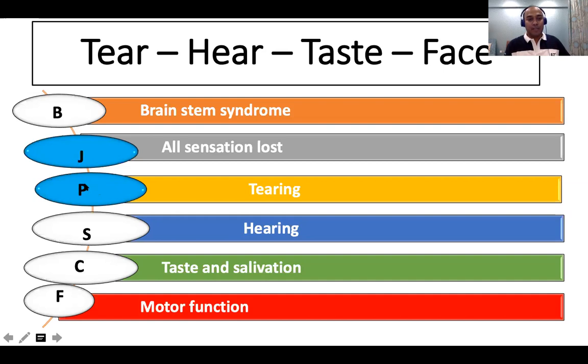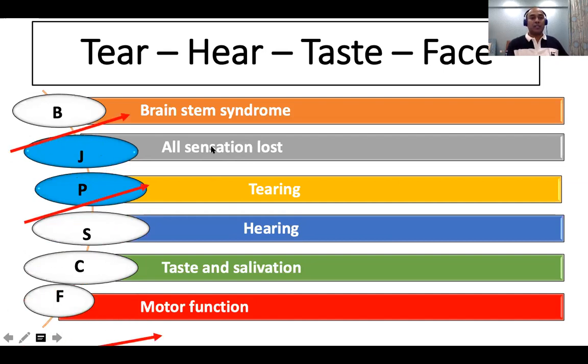Now let us assume there is a lesion. Let us come from below, and let us say there's a lesion just above this entry to the chorda tympani nerve. If there's a lesion above the chorda tympani nerve, which means my taste and motor function are lost. So this is one type of lesion. It is a distal lesion. This is brainstem, this is face, so this is from proximal to distal. And let us assume there is a lesion above the nerve to stapedius, which means that there is hyperacusis, but your lacrimation is normal. And if there's a lesion above the geniculate ganglion, because the geniculate ganglion is an important ganglion, almost all the sensations and secretory functions are lost.